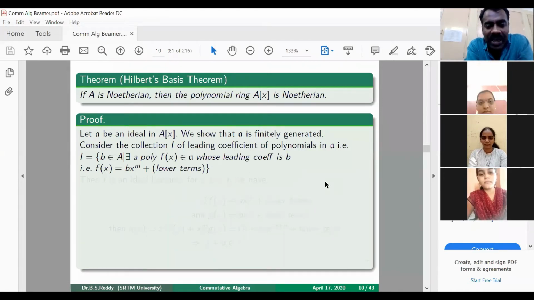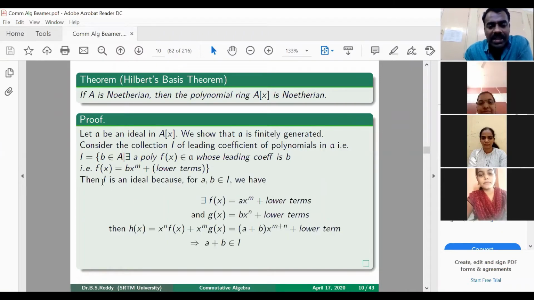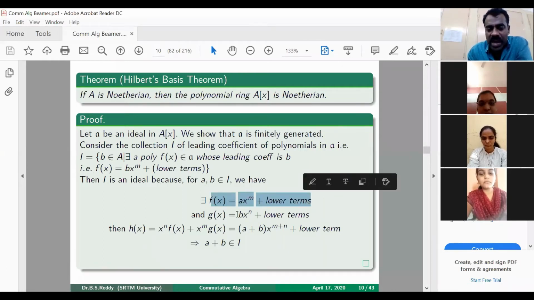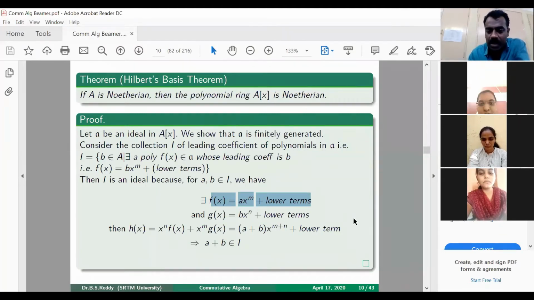Now we will show that this I is actually an ideal. If we want to show that I is an ideal, take two elements a and b in I. We want to show that their sum is in I. Because a and b are in I, there exist two polynomials f of x and g of x whose leading coefficients are a and b. So you have f of x equal to a x power m plus lower terms and g of x equal to b x power n plus lower terms.